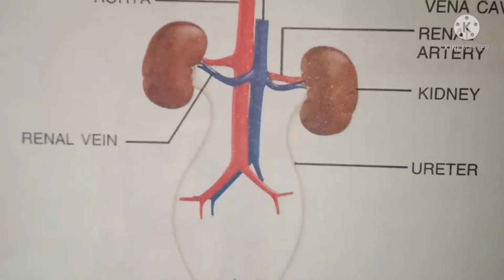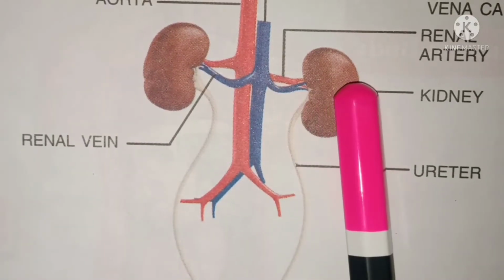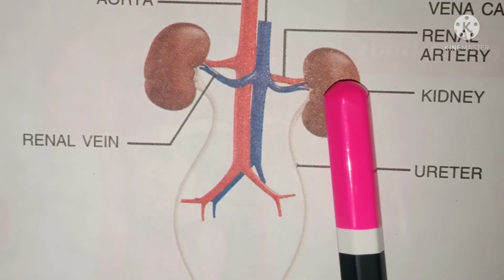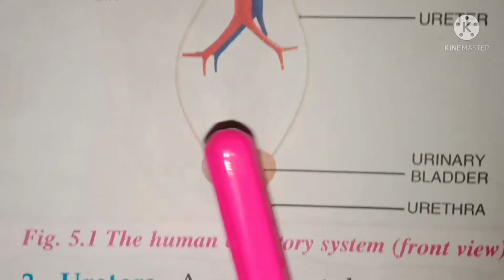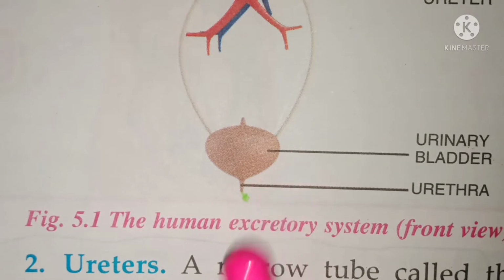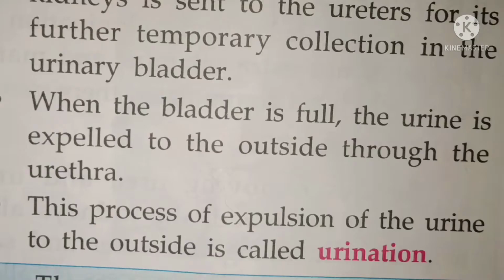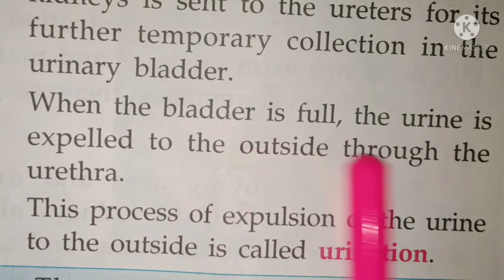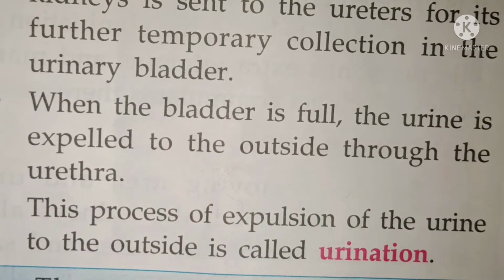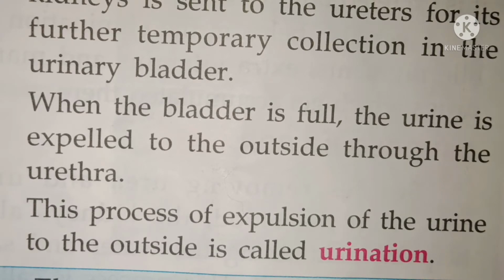So this kidney will purify the blood by taking all these unuseful substances and send them to the ureter, next to the urinary bladder, next to the urethra, which will come outside. When the bladder is full, the urine is expelled to outside through urethra.